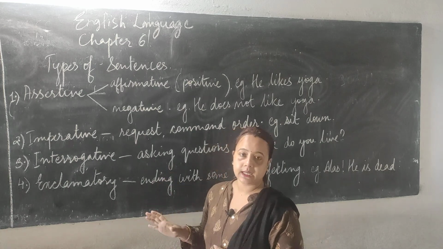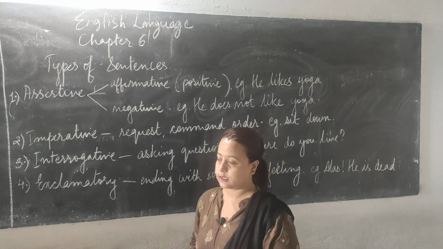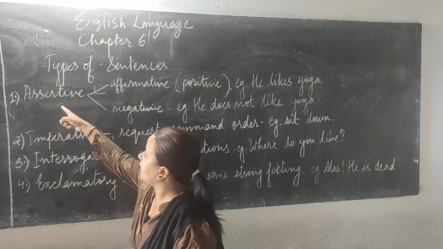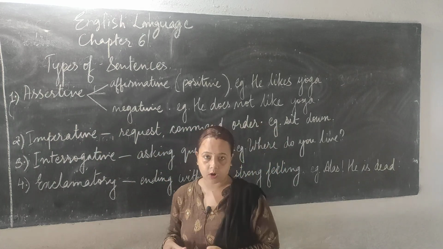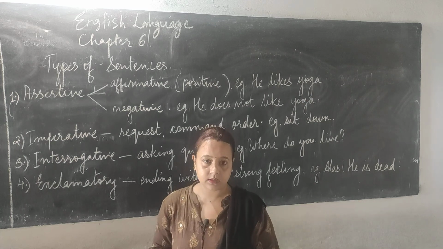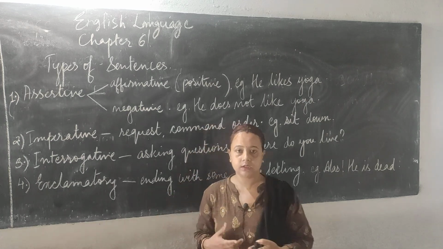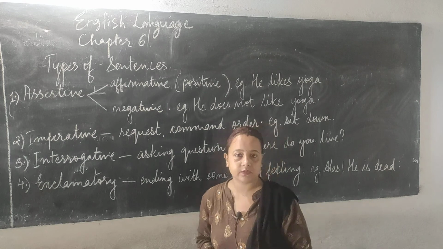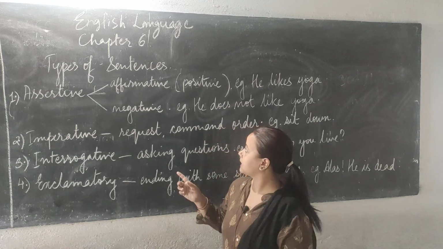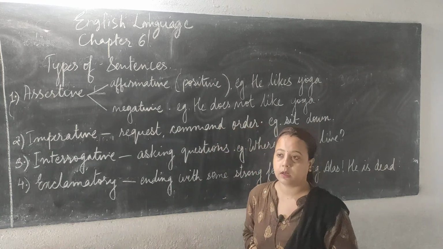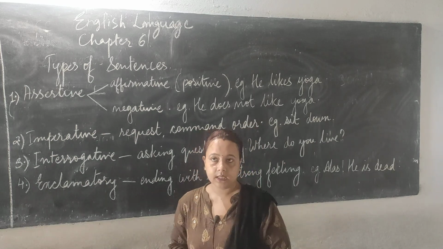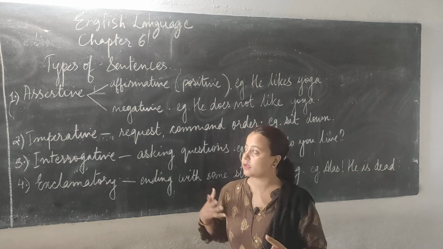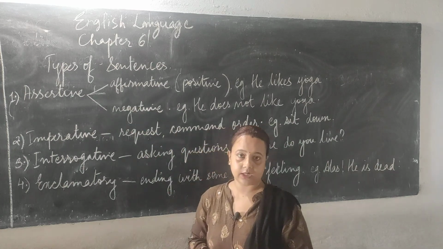Basically there are 4 types of sentences. Now the first type is the assertive sentence. An assertive sentence means a group of words which makes a statement. It is just a statement, any kind of statement. There are examples I have written. For example, Rama brought a newspaper. Rama is going to the market. These are basic sentences which always fall under the assertive sentence.